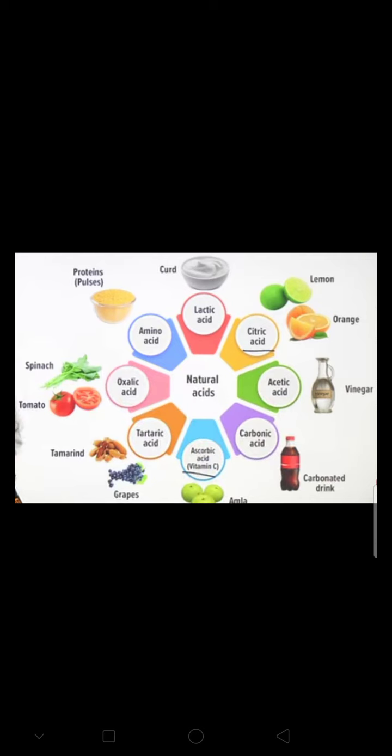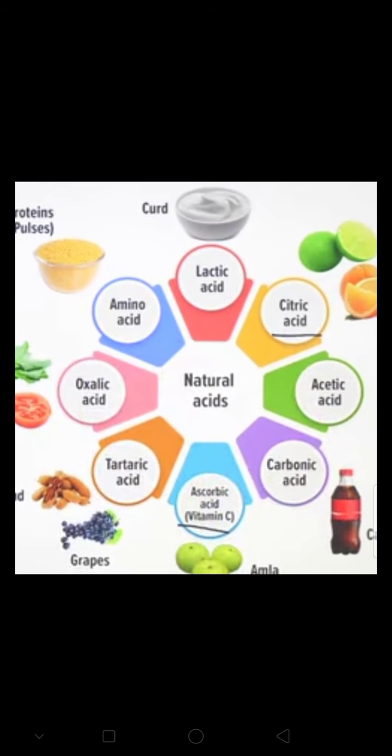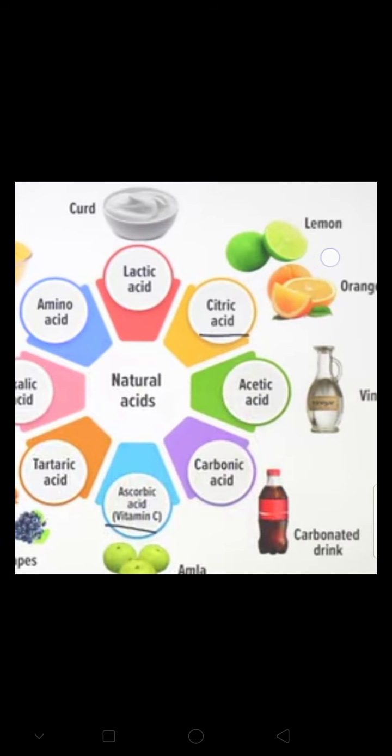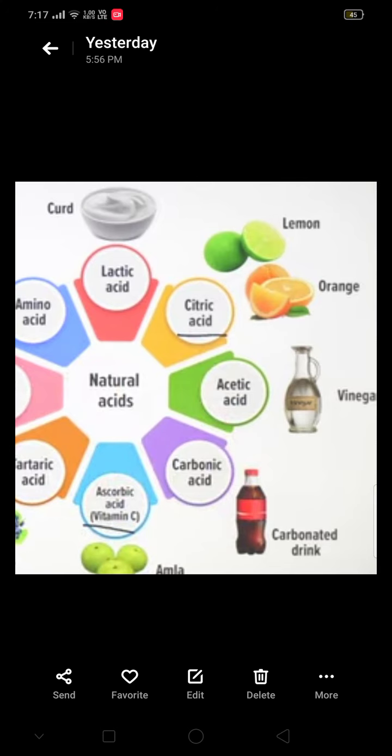Students, we are on chapter number 4, acid, base and salt, and I have given you examples of acid and base from our real life. The other forms of acid in our daily life are seen on the screen. Lactic acid is found in curd as well as in milk. Citric acid, as you see here, is found in lemon and orange.